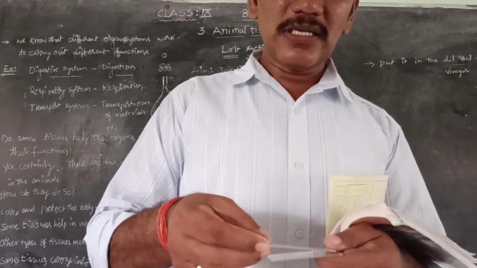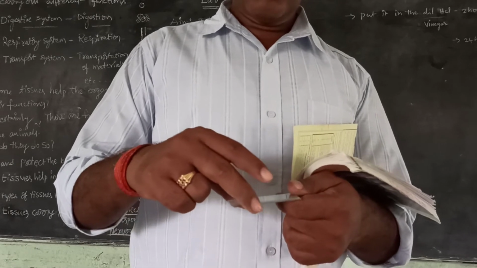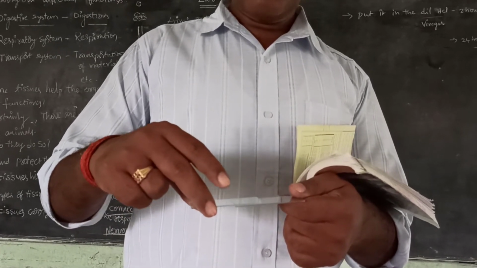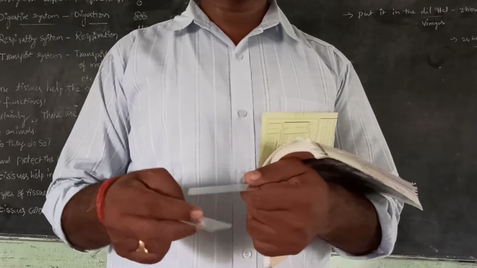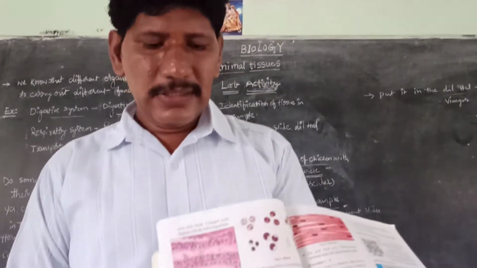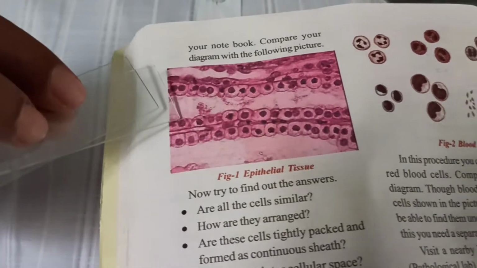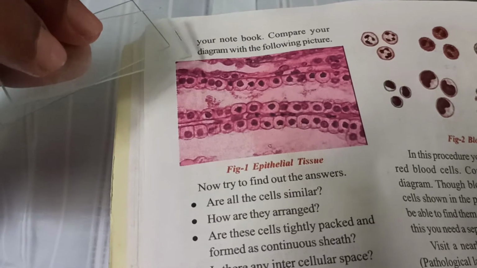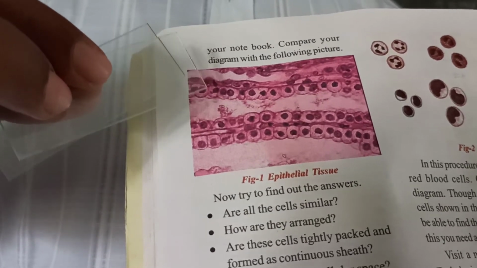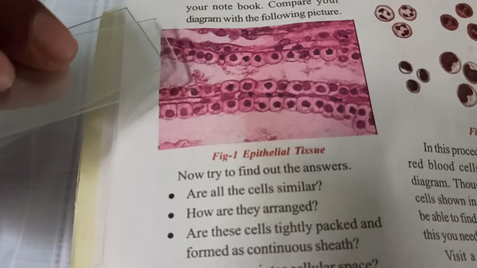Then we place another glass slide on top and press gently, so that the skin of the chicken piece becomes very soft and reddish in color. It should look red like this. So this is our chicken skin epithelial tissue. This is the structure of chicken skin epithelial tissue. Skin is the outermost layer, so it is called the epithelial tissue diagram.